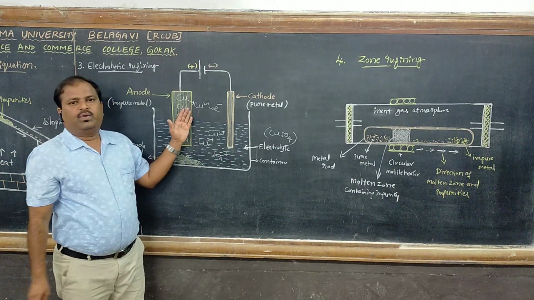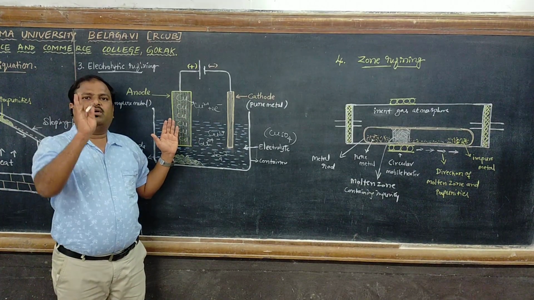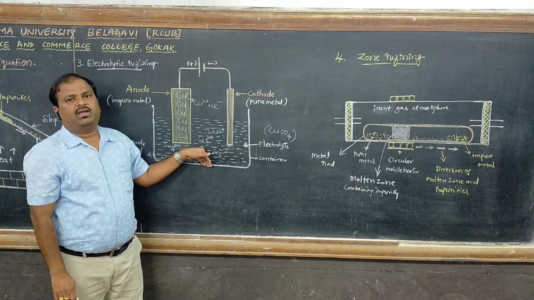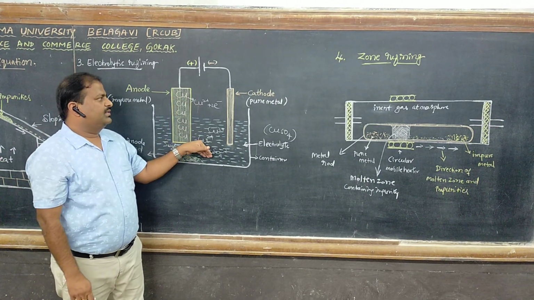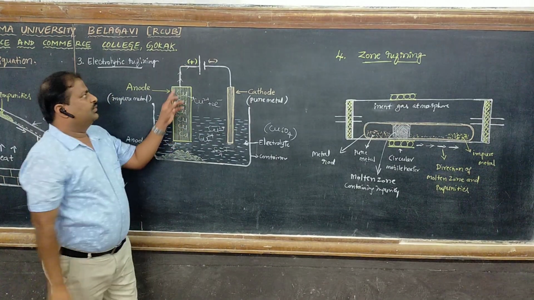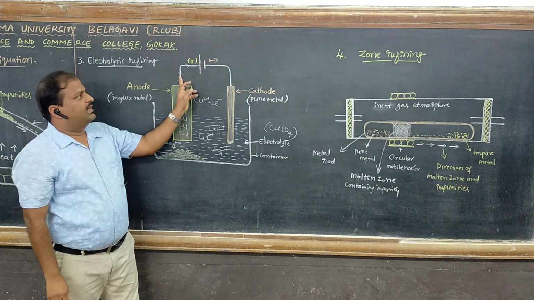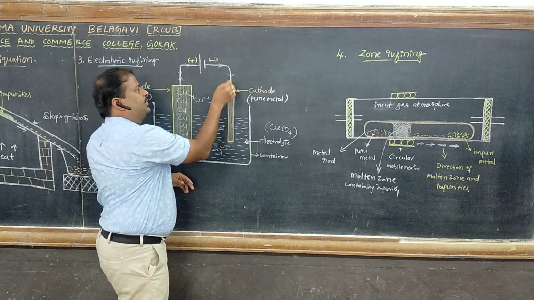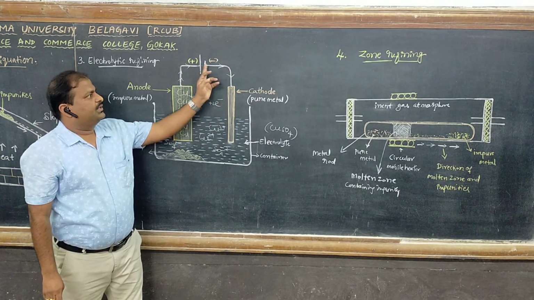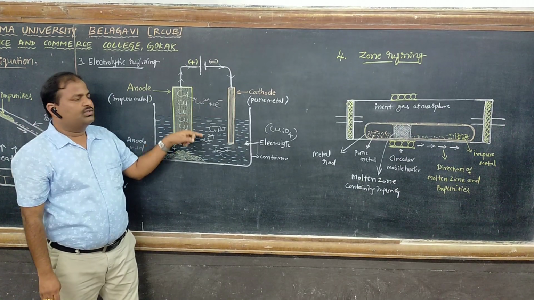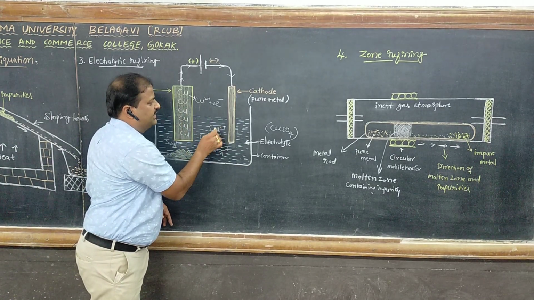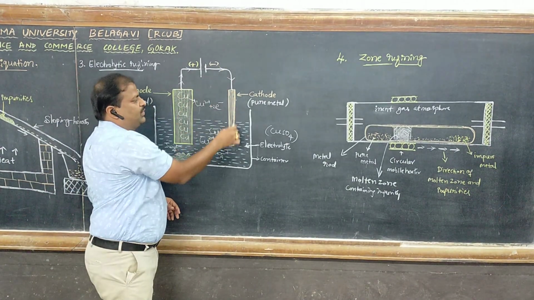When the metal atom is converted into an ion, it is not stable on the metal rod, so it goes into the solution. These copper ions, Cu2+, go into the solution. The electrons move through the circuit and finally enter the cathode. The cathode has a negative charge.